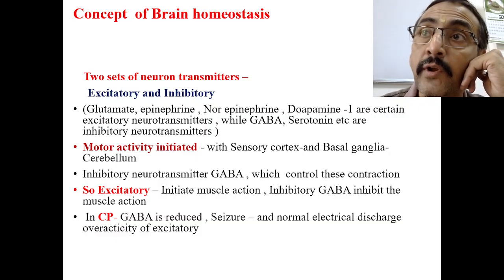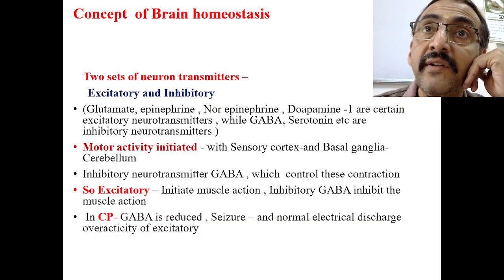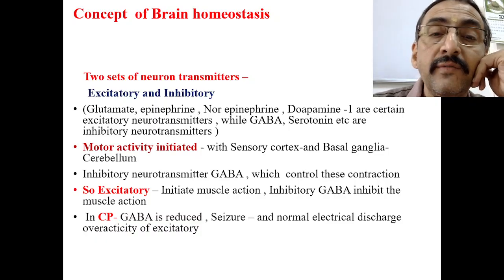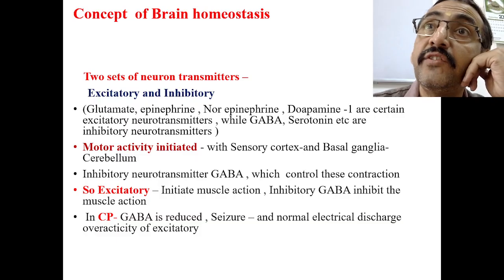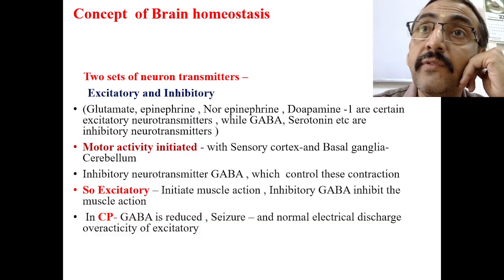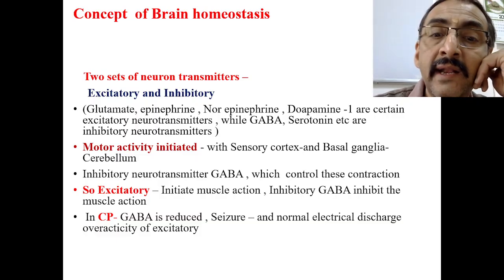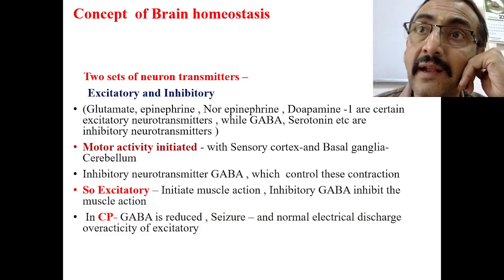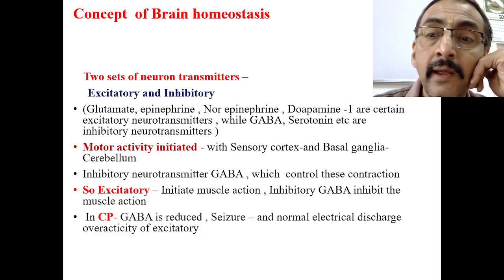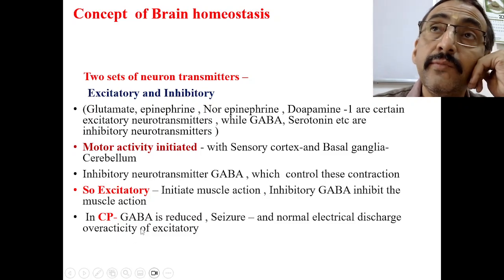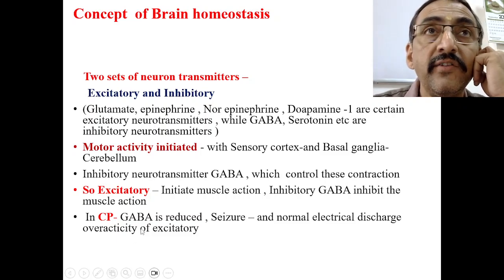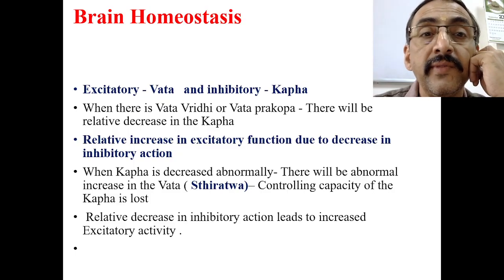Inhibitory is reduced more, so relatively there is an increase in the excitatory and as a result overactivity will be there. In case of CP this leads to muscle spasticity because of overactivity of the muscle. The muscle is not stopping at all, it keeps on contracting. In case of seizure it leads to abnormal electrical activity. This is because of the overactivity of the excitatory neurotransmitters.